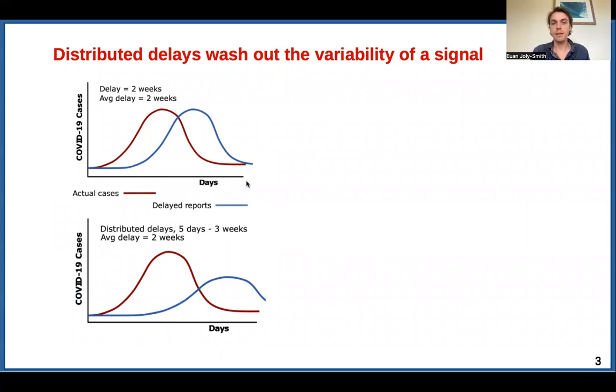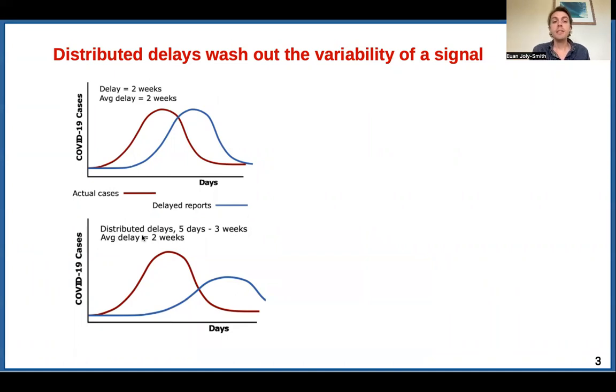Because COVID-19 reports take time to be analyzed, there's a delay between the observed number of cases and the actual number of cases. Now, if this delay was 2 weeks, let's say, for each individual, then the observed trace would just be a translation of the actual time trace. And so the variability of the two traces would be the same.